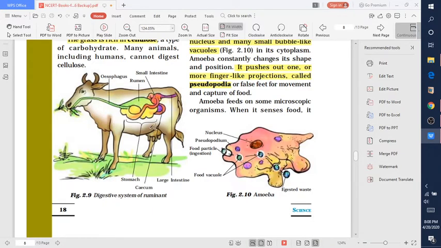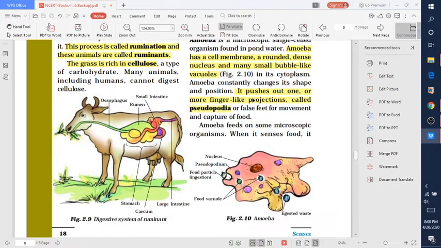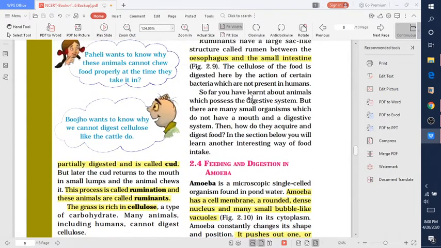This large part is known as the rumen, where all the swallowed grass is stored, and after some time the cow and buffalo take it into the mouth in the form of small lumps and chew it. The cellulose of the food is digested here by the action of certain bacteria.